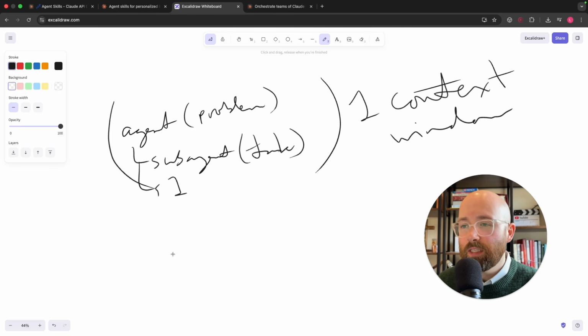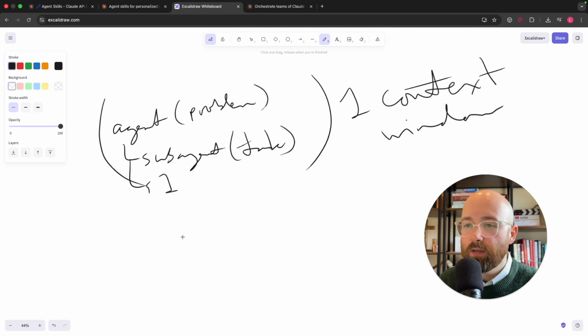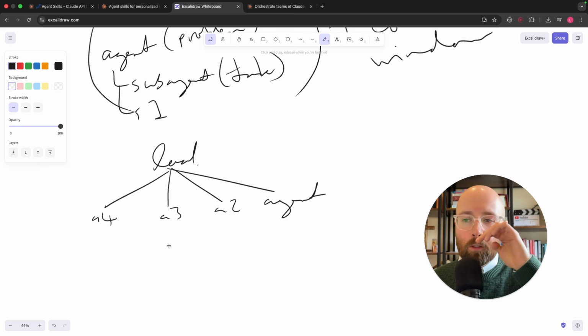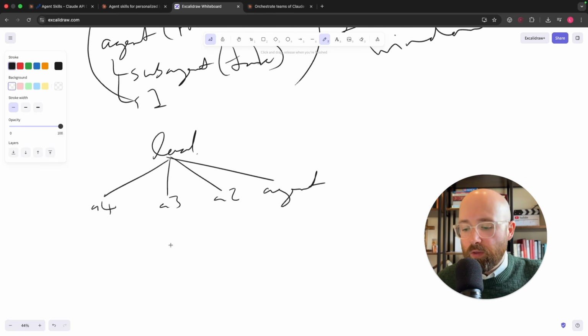Whereas now this team of agents is a completely different architecture where you have some sort of lead and then different agents, and these agents will be able to work autonomously. So we'll go agent 2, agent 3, agent 4. These agents can now work autonomously, but the cool thing here is they can now talk to each other. So they can try to prioritize and talk to each other.